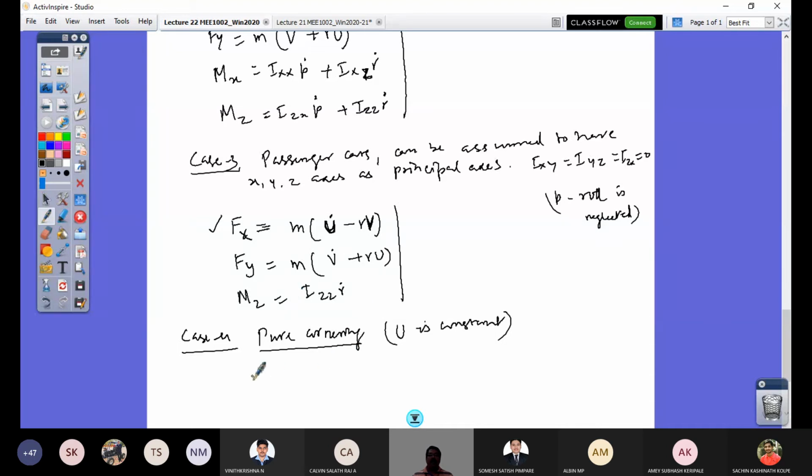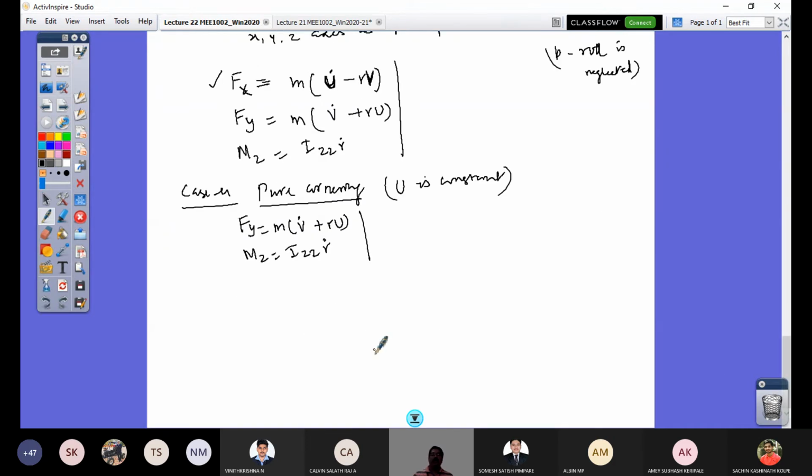So your equations are only two. One is Fy, that's m into v dot plus ru, and Mz equals Izz into r dot. So these are the two equations, right? Any doubt at this point of time?